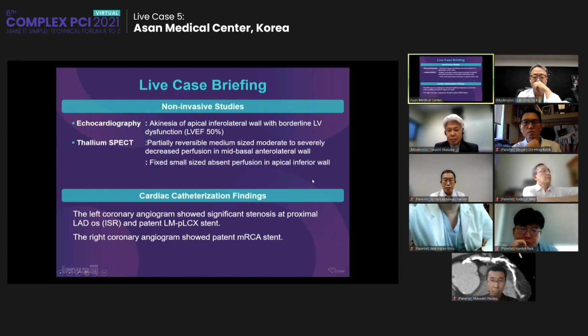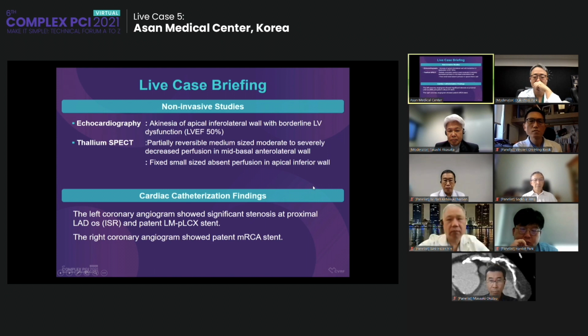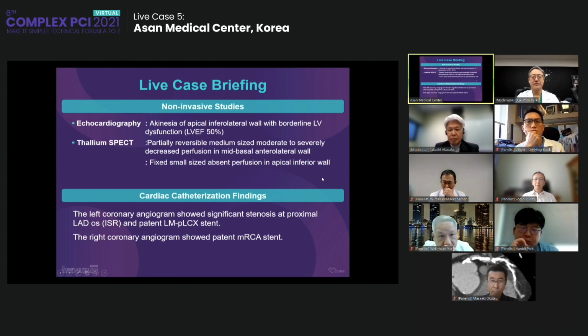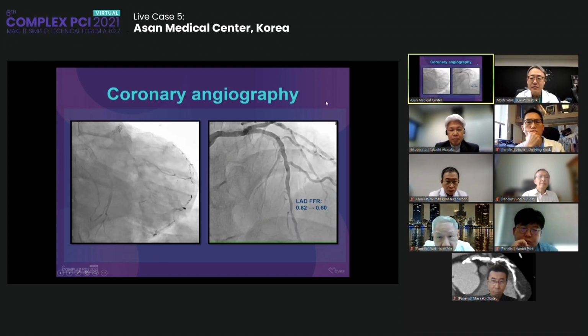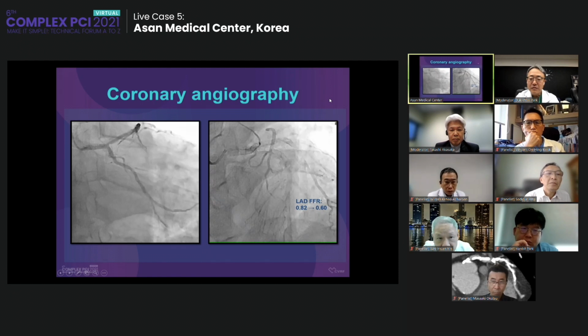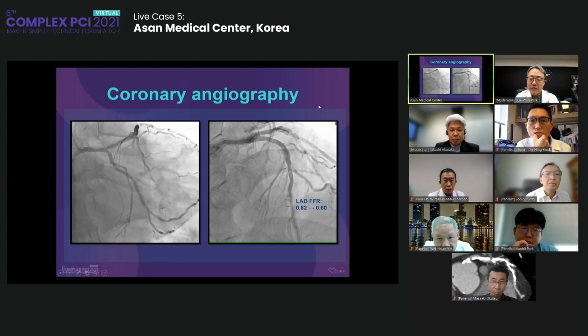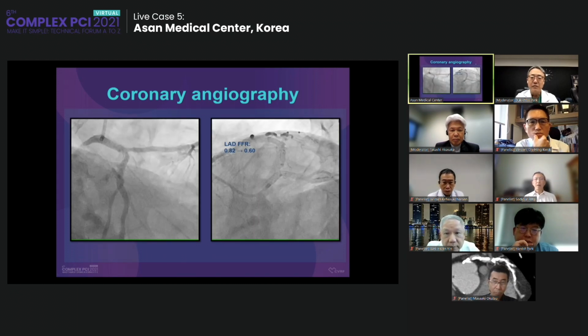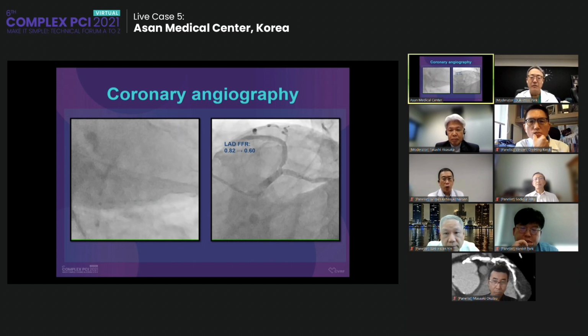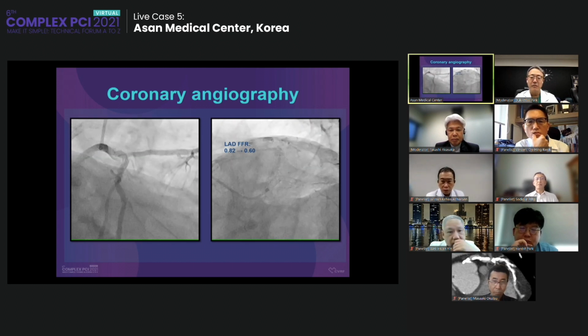We did the coronary angiography, and left coronary angiography shows significant stenosis at the left proximal LAD ostium and a patent left main to proximal circumflex. And right coronary angiography shows a patent RCA stent. This is his angiography, and we did the FFR test. FFR confirmed 0.6, so we decided to do the intervention. This is his angiography too, and the spider view shows LAD ostium significant stenosis.